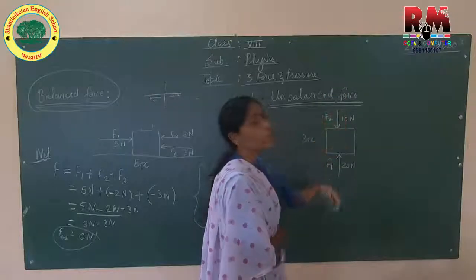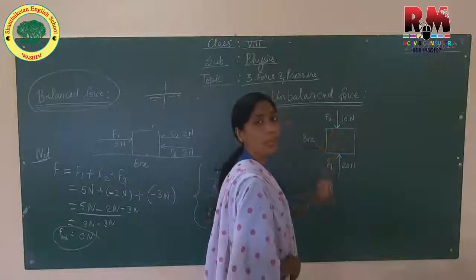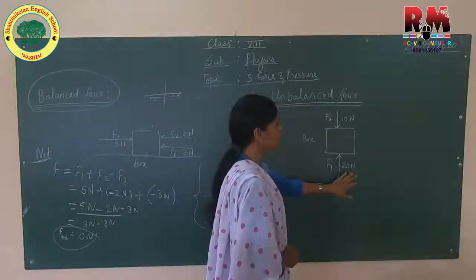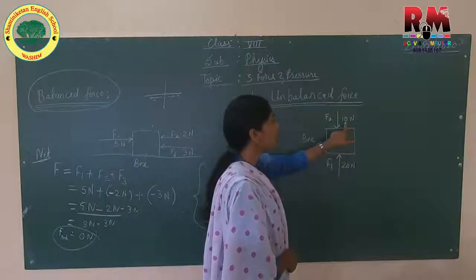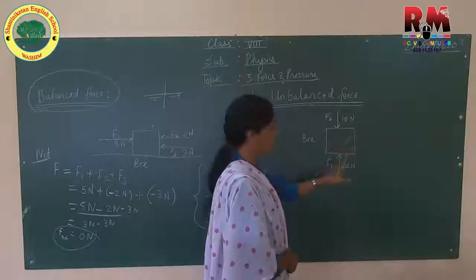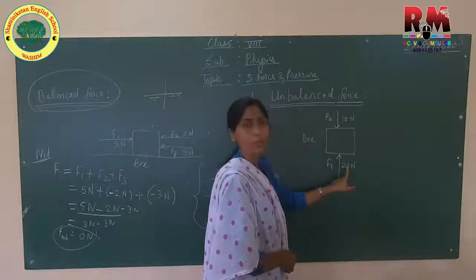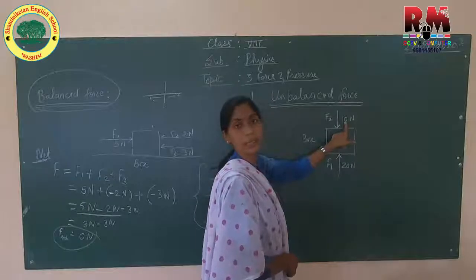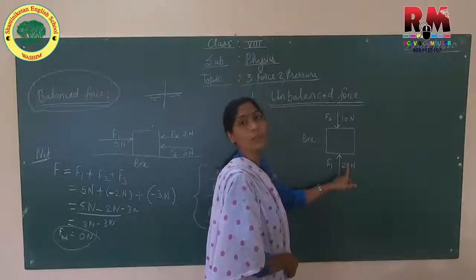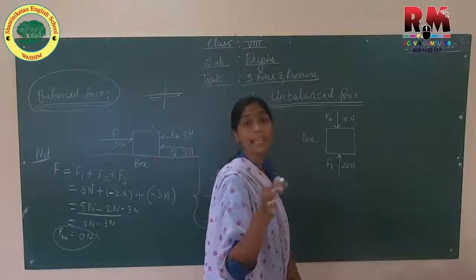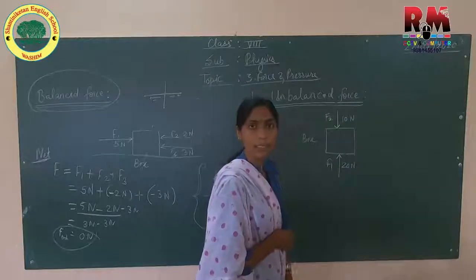But when it moves upward, I want to know how much force is actually being used here. Out of 20 Newton of F1, 10 Newton will balance this 10 Newton of F2. How much is left? 10 Newton. So the effective force is 10 Newton, and this object will move in upward direction.